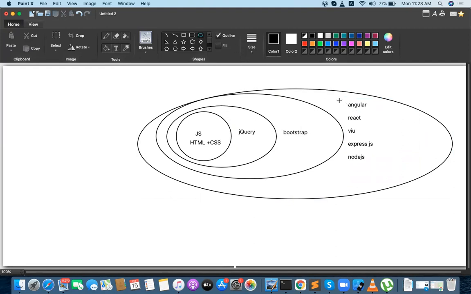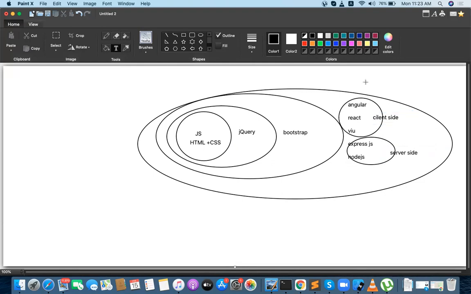These are the client side technologies. But these are the server side technologies. Am I clear? What is the client side? What is the server side? You have to understand. These are the server side, and these are the client side. You have to remember which is the client side technology and which is the server side technology before dealing with the modern application.